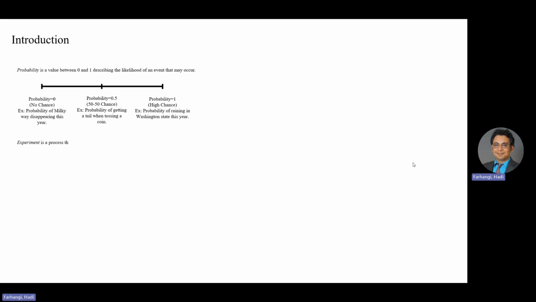Experiment is a process that leads to the occurrences of observations. Outcome is a particular observation of an experiment. Event is a collection of one or more outcomes of an experiment.